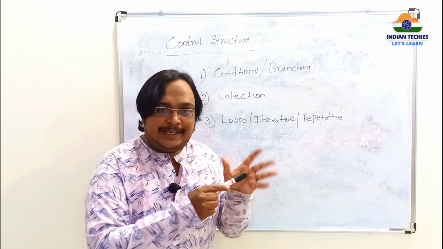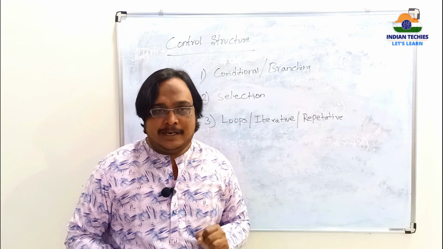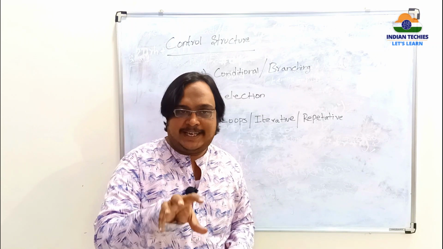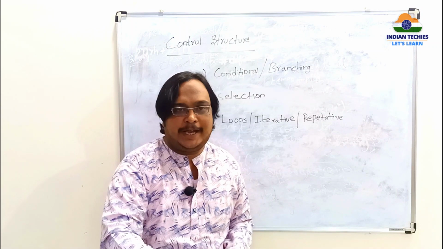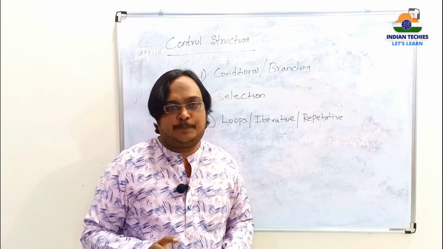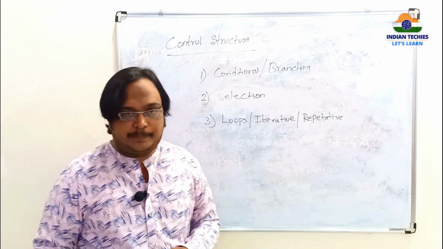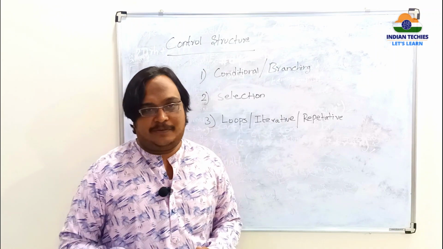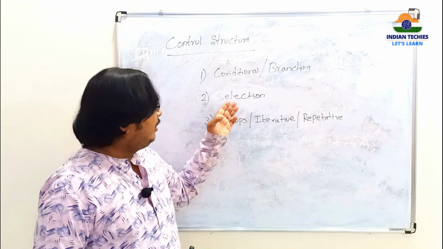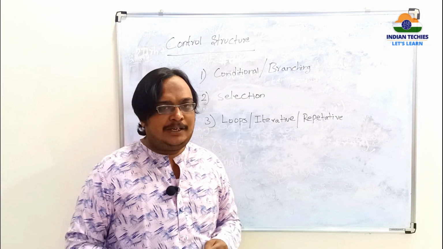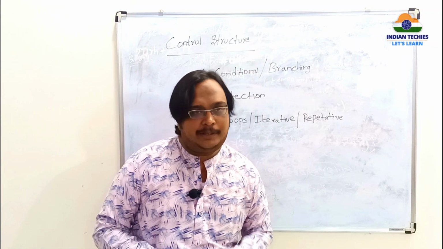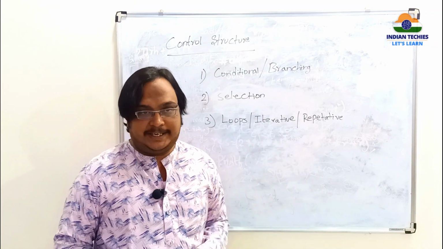A user can select any one of these, right? If you want to select from among all the displayed options and only that should be executed, then you will go for a selection statement. Since you are selecting whatever you want, that model is called a selection statement. We have only one type of selection statement, that is the switch statement. We will see it in detail later.